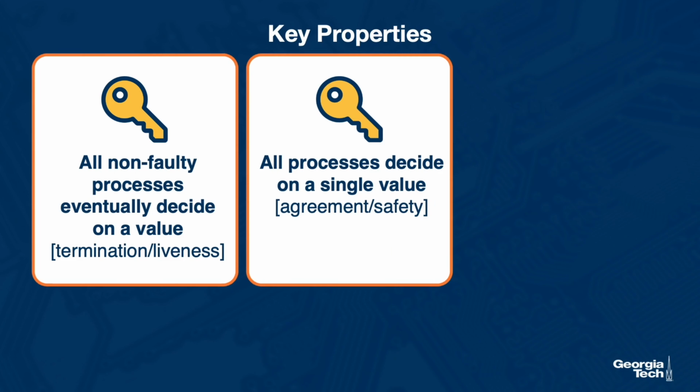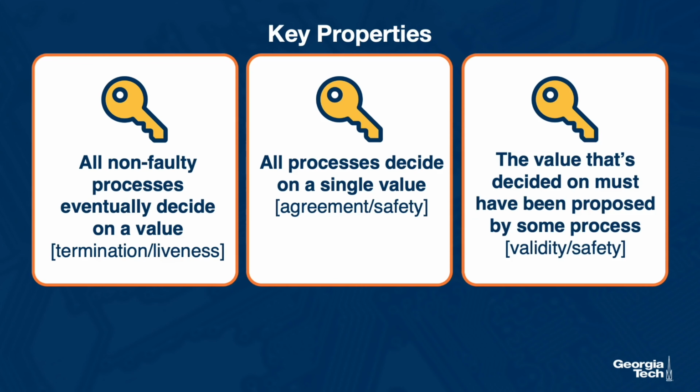The second property is that all processes should decide on a single value. This concerns the correctness aspect. A consensus protocol needs to guarantee that all processes decide on a single value. If each process decides on a different value, that's hardly a consensus, and there is very little use of such a protocol. And the third property is that the value which is decided on must have been some value that was indeed proposed by one of the processes. This agreed upon value cannot be something arbitrary. It has to correspond to a legitimate value proposed by the participants in the distributed system.